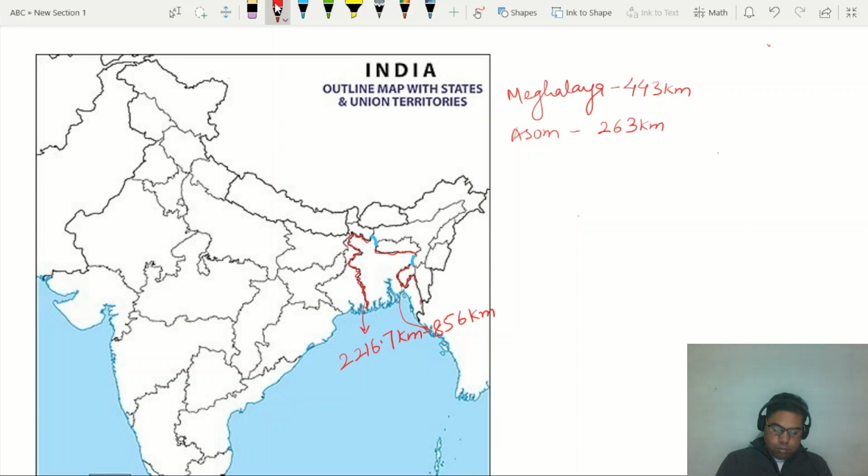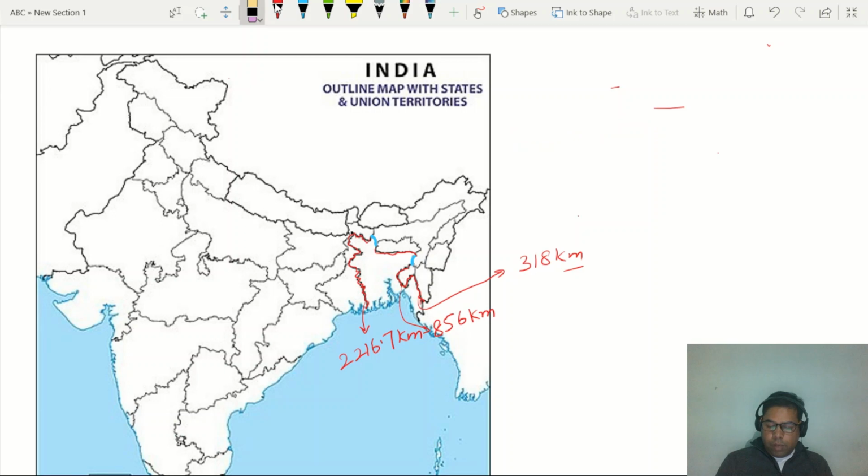Then there is a border with Mizoram. Mizoram has a border with Bangladesh for a distance of about 318 kilometer, right? 318 kilometers. So this will come after Meghalaya. These are the states having a border with Bangladesh. The question can be like, which of the states have a border with Bangladesh? There you can mark the correct answer in terms of descending order, right? So next we come after Bangladesh.